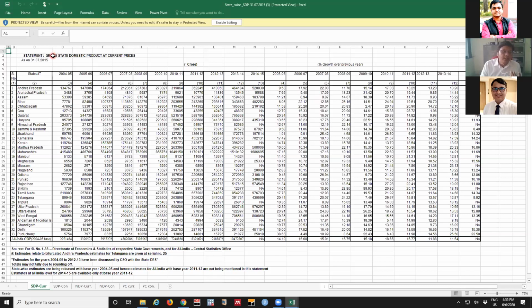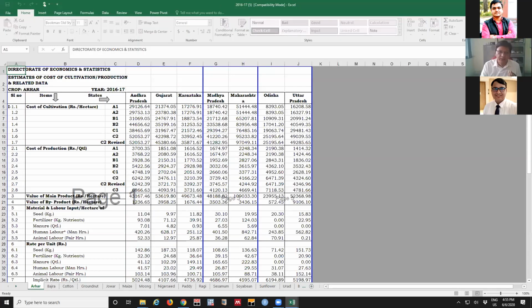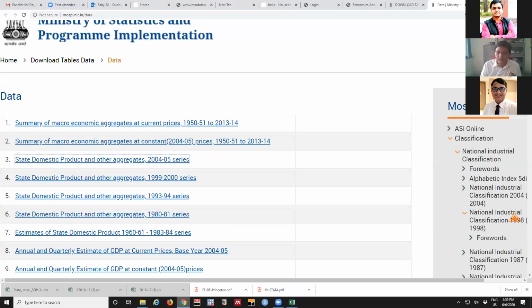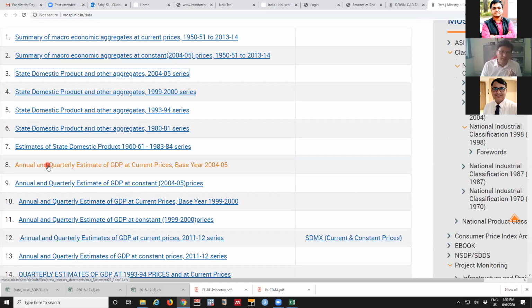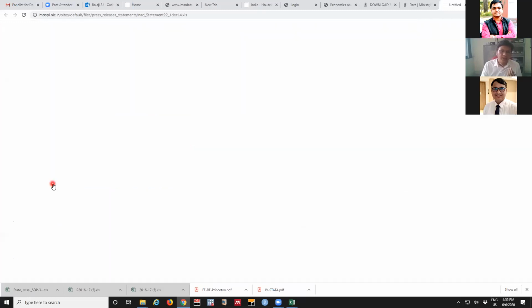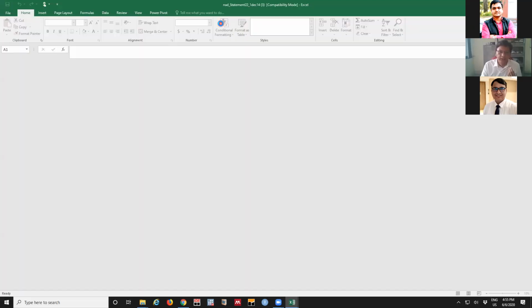This is the gross state domestic product, GSDP. For a nation, we say it's a GDP. For a state, it is SDP. For each state from 2004-5 to 2014-15, what was the state level GDP data? It's given here. The latest values can again be downloaded. And further, we can go for the quarterly data. For each 3 months, what were the GDP levels? Those information is available under the National Accounts Statistics heading.